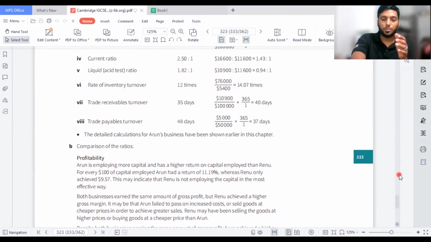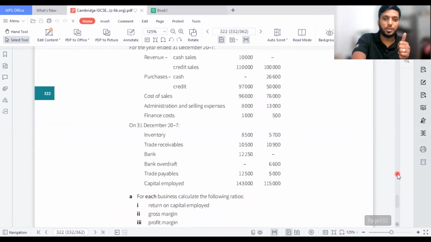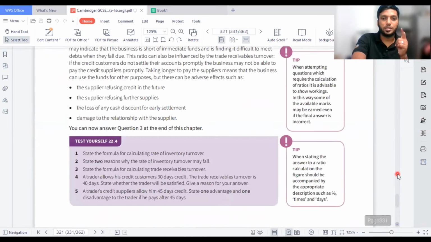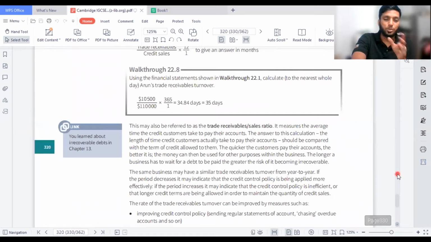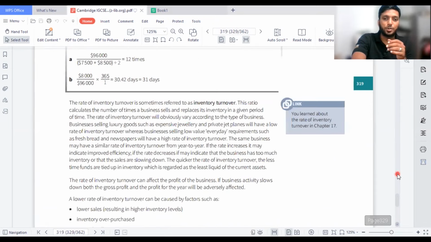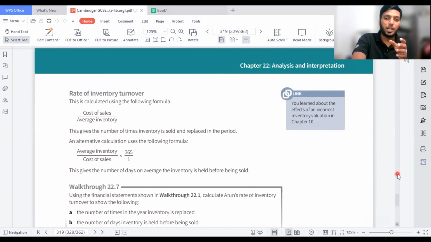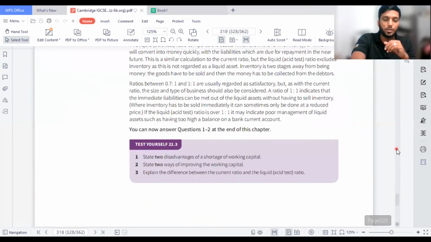So only these two types of ratios you will be tested on, which are profitability and liquidity ratios. You don't need to learn the debt ratios, because that's a part of AS level and A level. As I said, ratios are divided into three: profitability, liquidity, and gearing or leverage. Leverage is tested in AS and A level. When I do AS and A level calculations, I'll be explaining. But this is Cambridge O level and IGCSE, so I don't want to go that deep into this area.